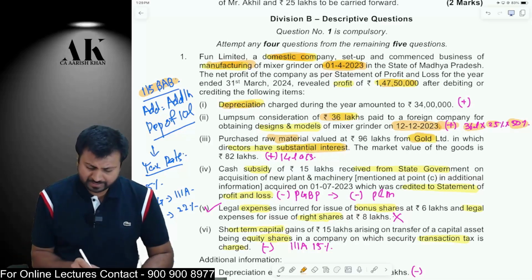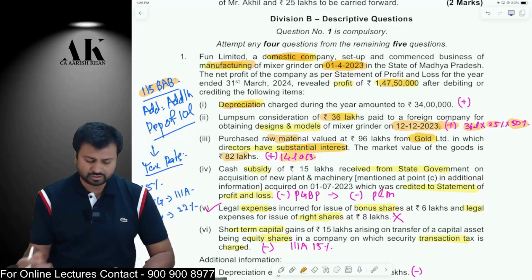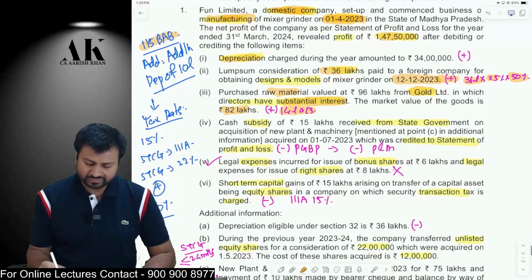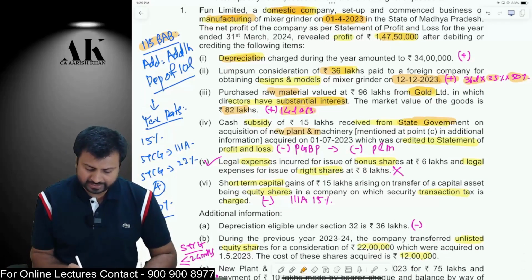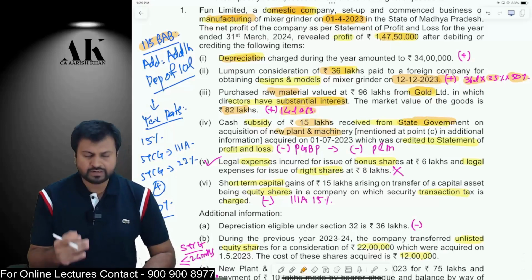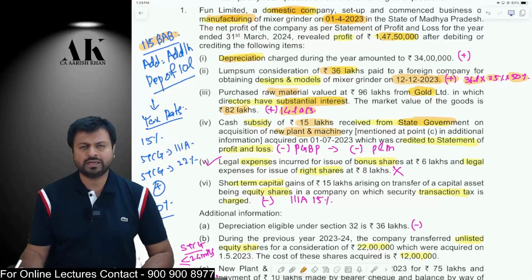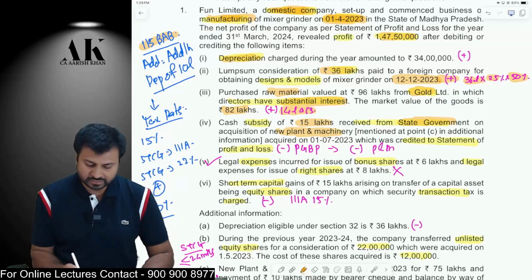Therefore, the excess payment which you have made, 12 lakh rupees or 14 lakh rupees excess, that will be disallowed under the income tax law. The next adjustment is a new adjustment. You have received some subsidy from the state government for buying a new plant and machinery. Now remember, whenever you receive any subsidy, grant or reimbursement from the government or from any person for buying an asset, that has to be reduced from the cost of the asset. So first of all, reduce from PGBP and then reduce from plant and machinery also.